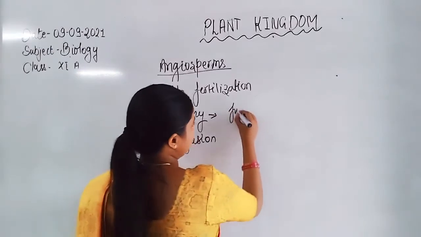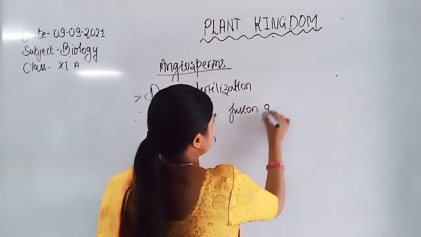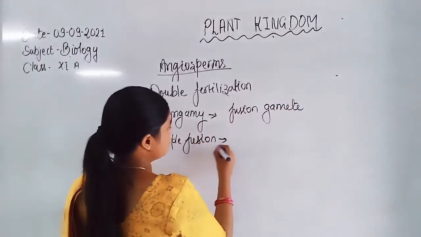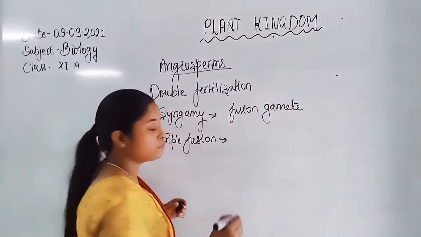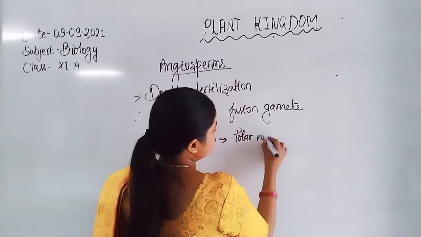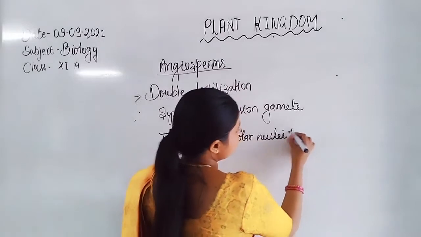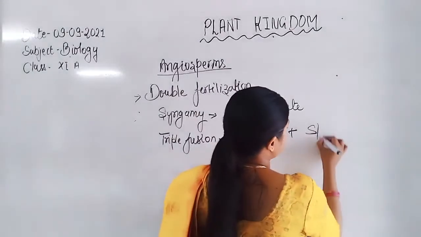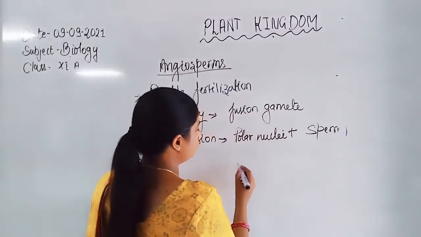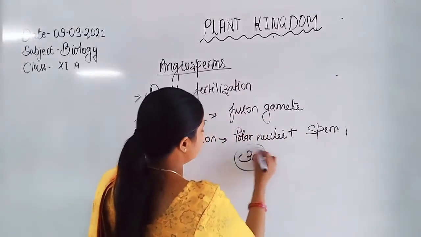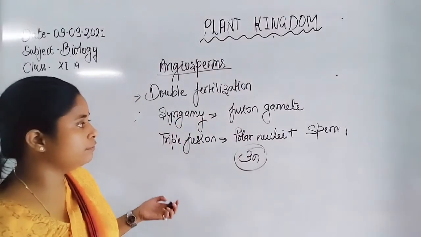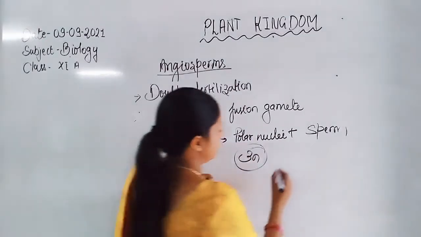Syngamy is simply a fusion of gametes, and triple fusion is the fusion of polar nuclei with a sperm. So the three nuclei fuse to form a triploid nucleus. That's why it is known as triple fusion. Three nuclei fuse to form the triploid endosperm.